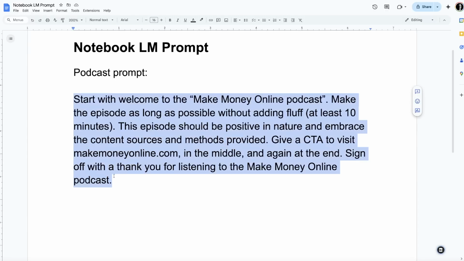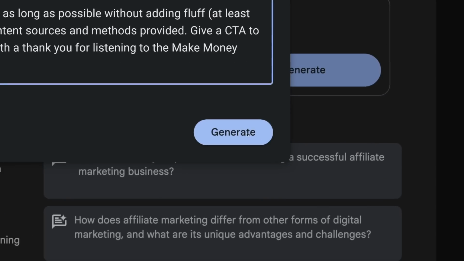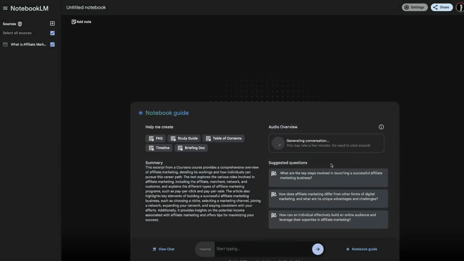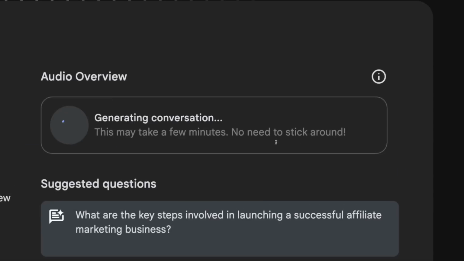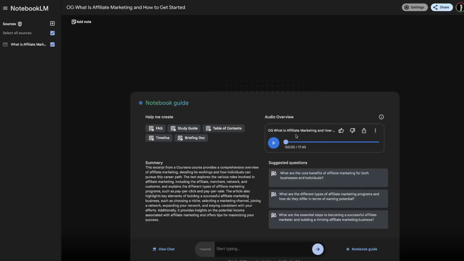And once you have that sorted, come down here and copy this prompt, come over here, and simply paste it. Then right here where it says generate, click on generate. Now what it's doing is generating a podcast for us. It's going to take a few minutes to generate.